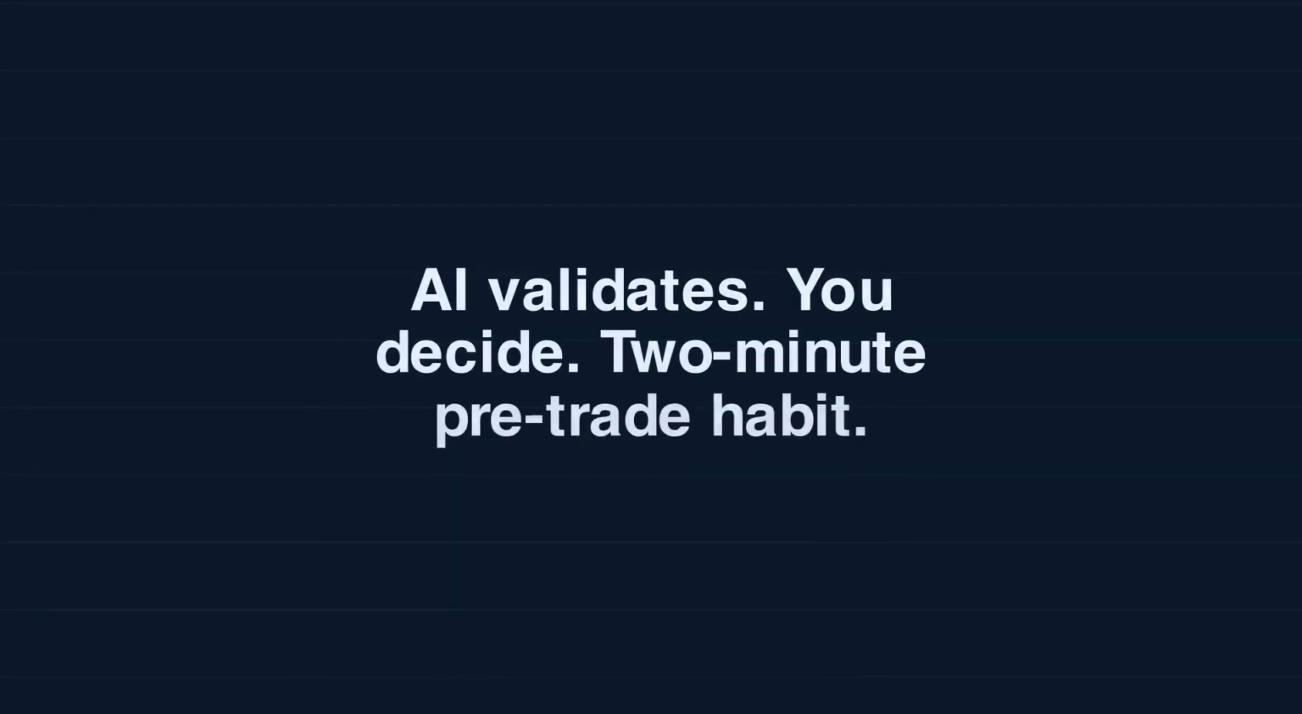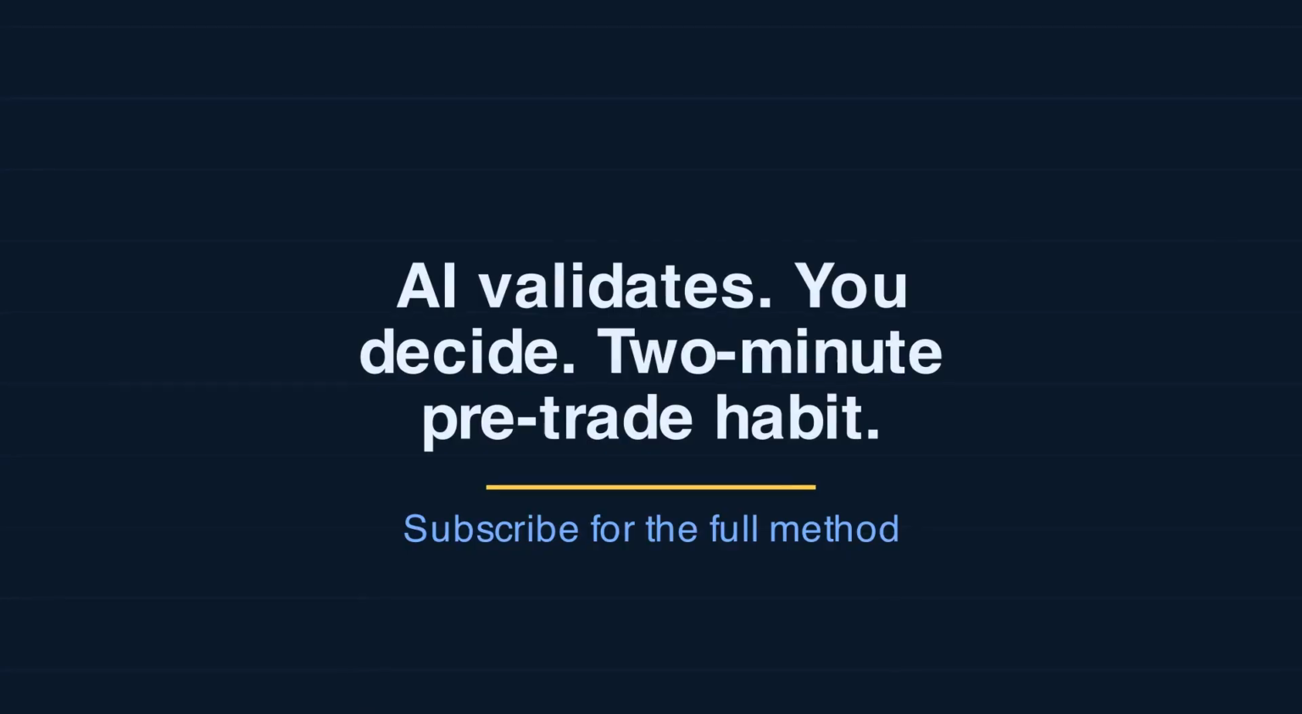Use ChatGPT or any large model for trade idea validation, not signal generation. Write your thesis explicitly, ask the AI to act as a skeptical analyst, list the risks you may have underweight. Read the critique honestly and either address the risks or skip the trade. The 2-minute pre-trade habit catches confirmation bias blind spots reliably.